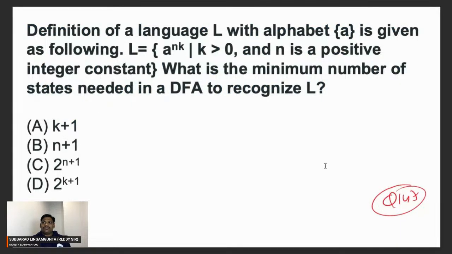Yeah, this is the next one. Can you try this? Let's see how many people will give answer.